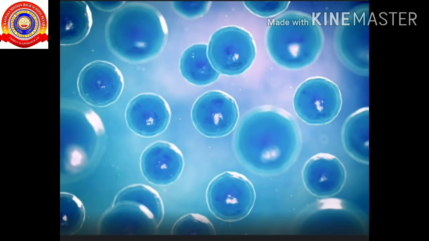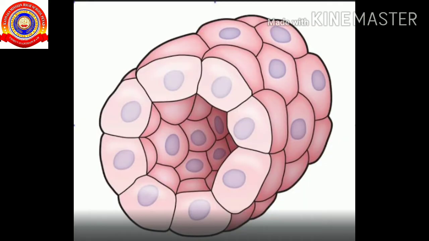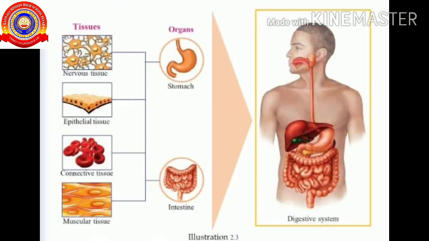Children, we already studied that cells combine to form tissues. Like cells, similar tissues also work together. Tissues combine to form organs. Look at this picture. This is the digestive system of a human. The digestive system consists of the mouth, esophagus, stomach, and intestine.